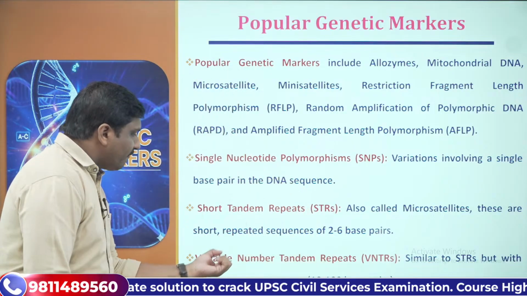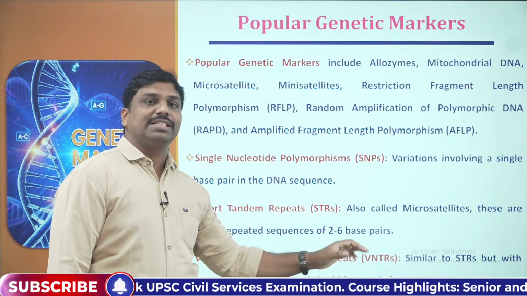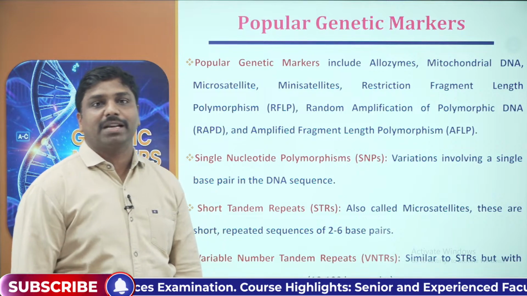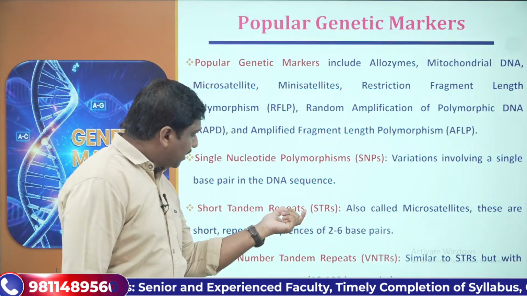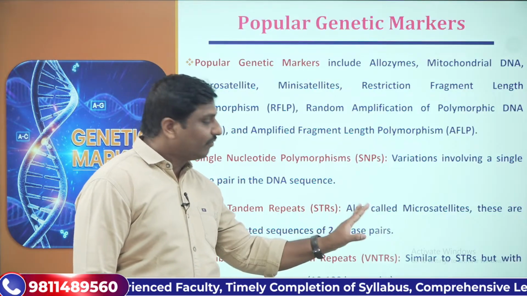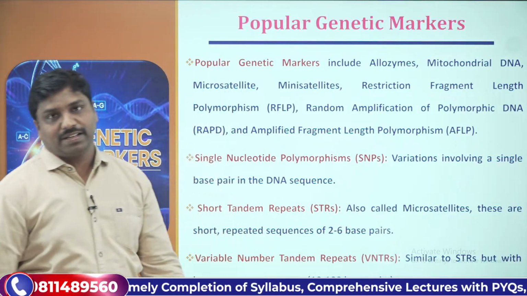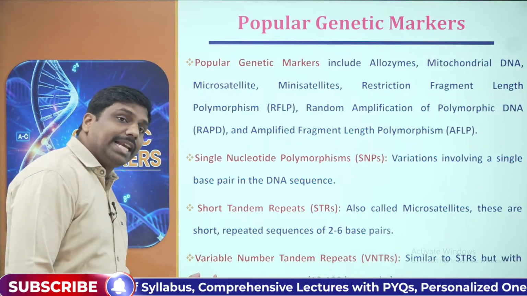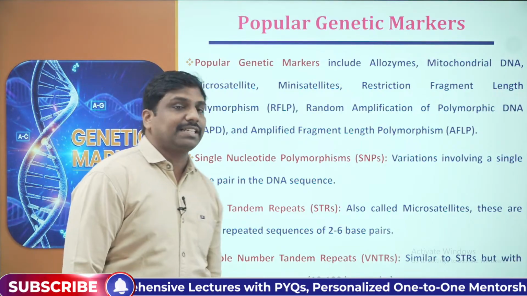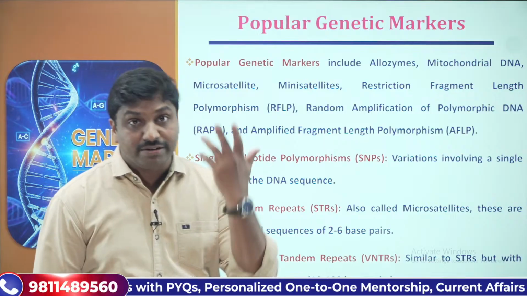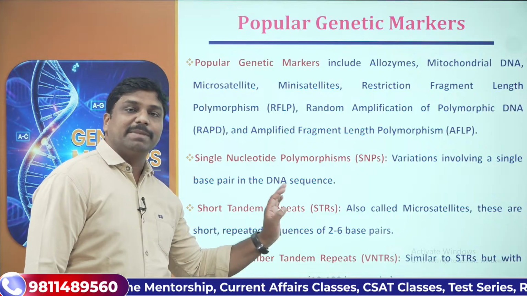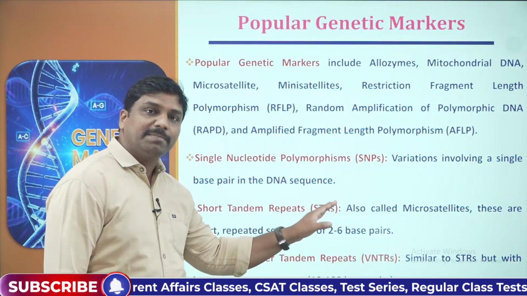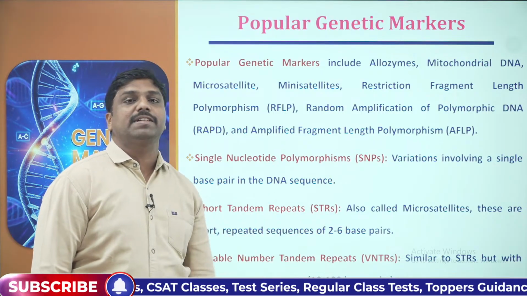Then variable number tandem repeats. This is another important genetic marker. VNTRs, we'll call them. Similar to short tandem repeats, VNTRs are the same, but they are longer repeated sequences, nearly 10 to 100 base pairs repeated. This is the basic difference between short tandem repeats and variable number tandem repeats.